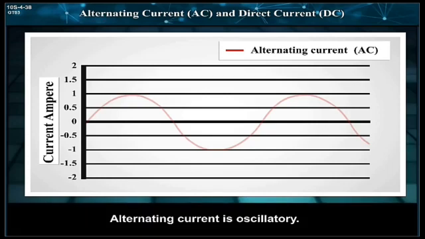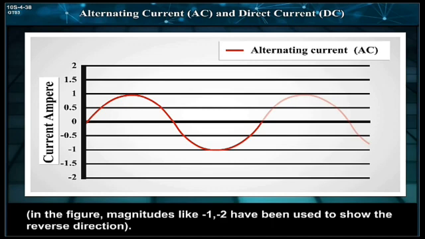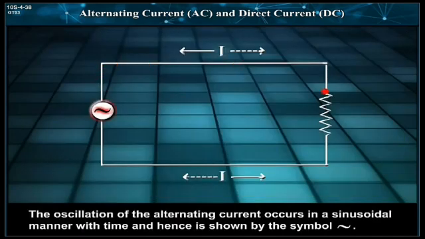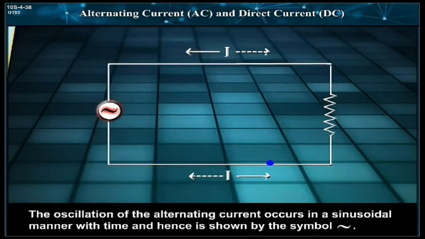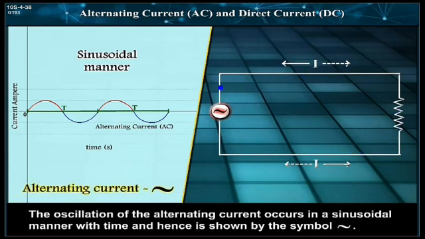Alternating current is oscillatory. As shown in the graph, it increases to a maximum, then reduces to zero, and increases to maximum in the other direction and again reduces to zero. In the figure, magnitudes like -1, -2 have been used to show the reverse direction. The oscillation of the alternating current occurs in a sinusoidal manner with time and hence is shown by the symbol.